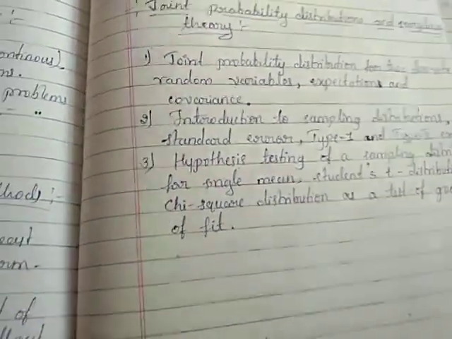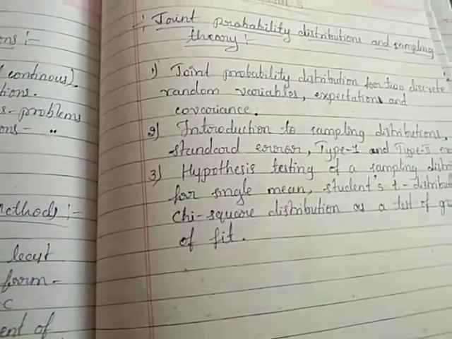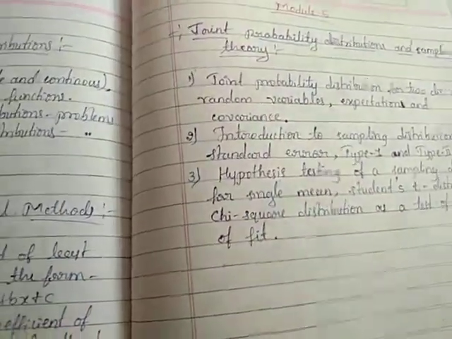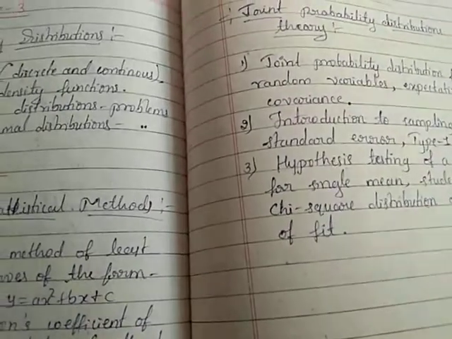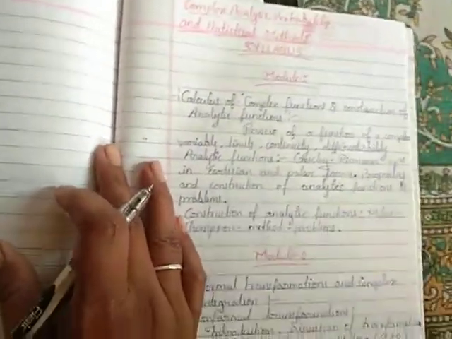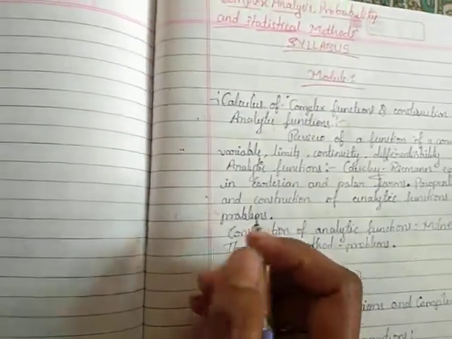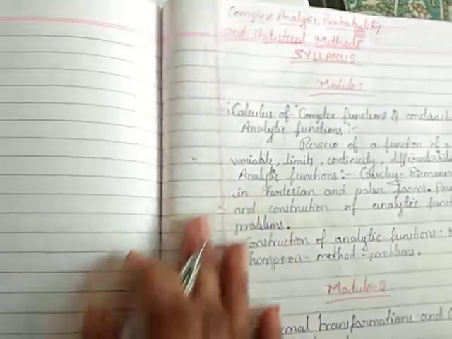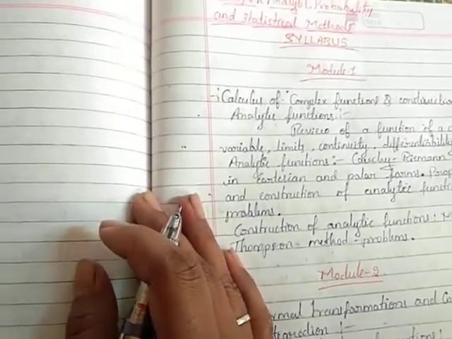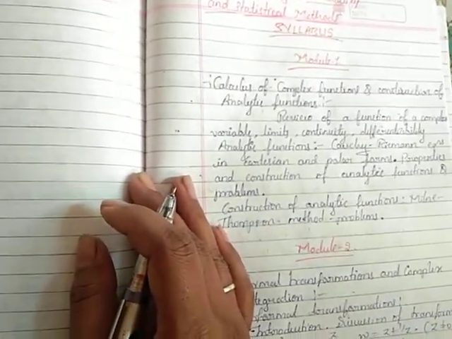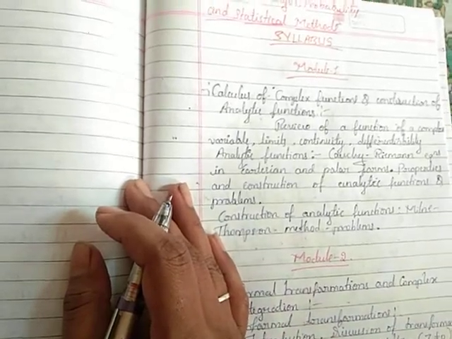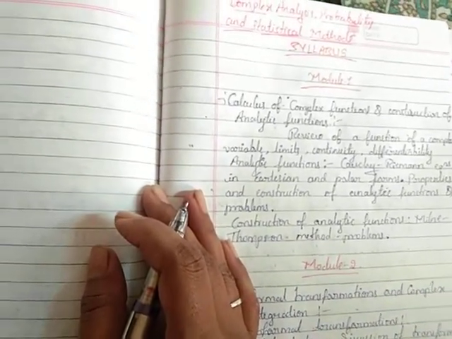So these are the topics of Module 5, and this is our entire syllabus of the fourth semester engineering mathematics, that is complex analysis, probability and statistical methods. In this semester I am going to handle Module 1, that is calculus of the complex functions and construction of the analytical functions.